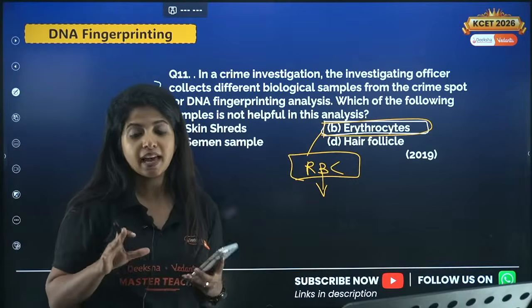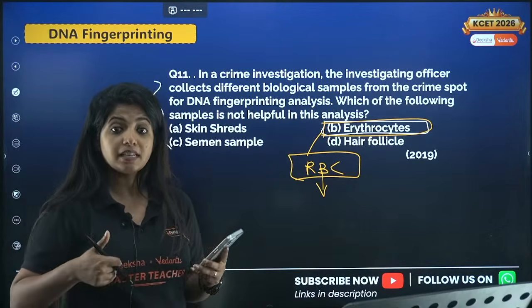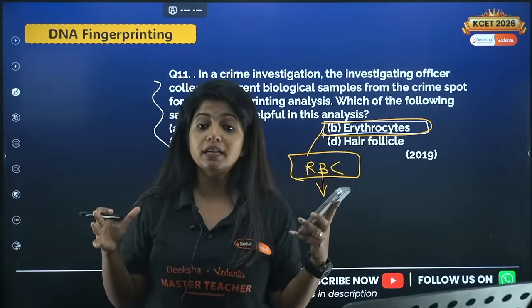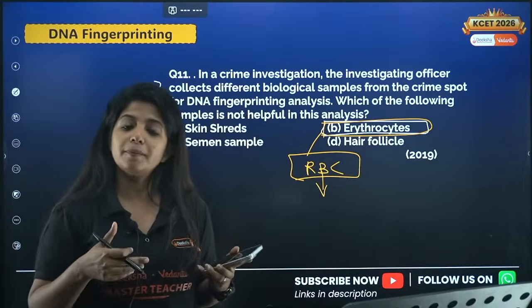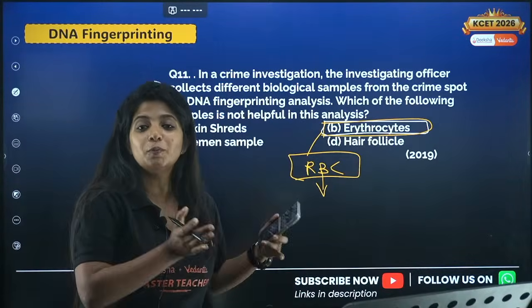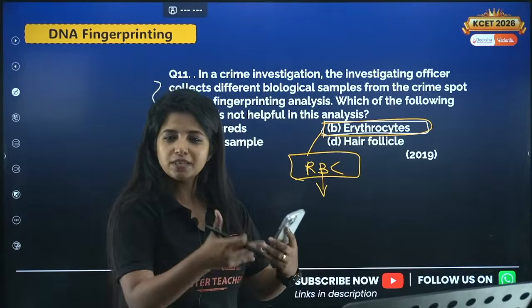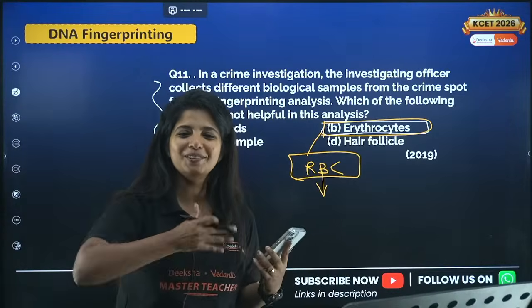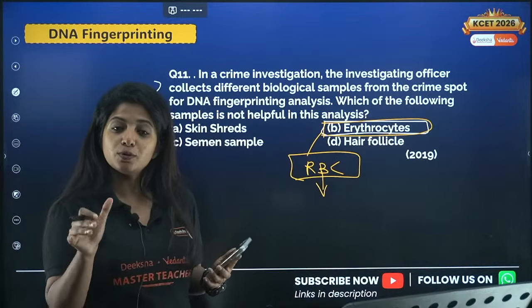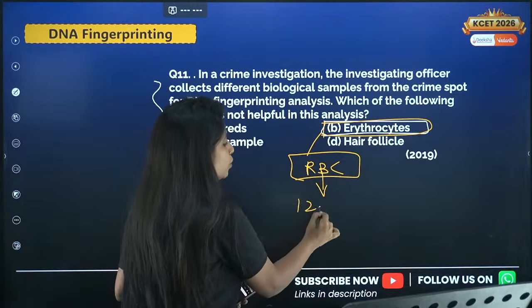So initially RBCs have the nucleus, but since RBC have a very huge responsibility of carrying oxygen, it will prefer to give that space to hemoglobin molecule, which is why when the RBCs mature, they kick out the nucleus. So they do not have the nucleus, which is why they stay alive only for 120 days.